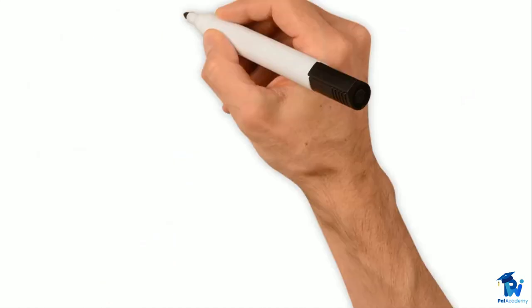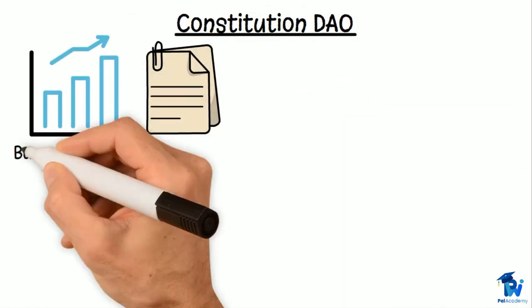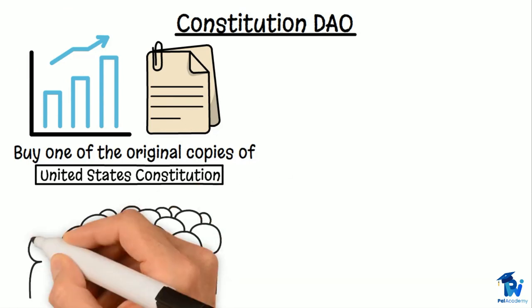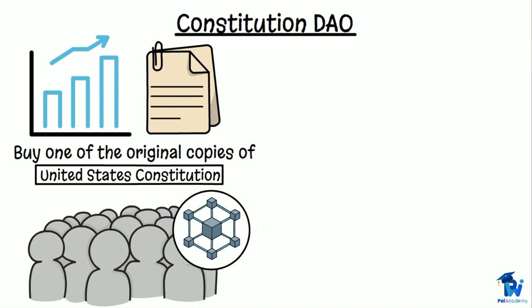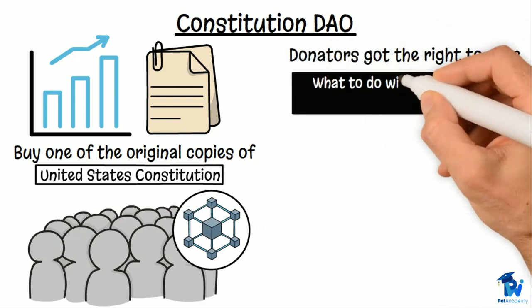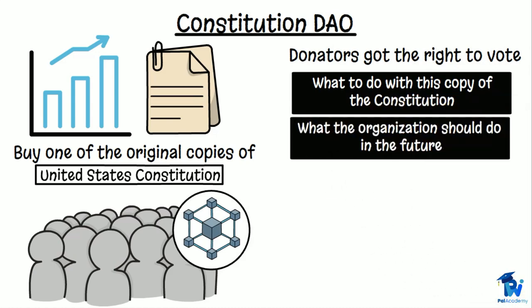An example of a famous DAO is the Constitution DAO, a group that raised money to try to buy one of the original copies of the United States Constitution. Around 30 people formed the DAO, and then offered people around the world the ability to donate to it using the Ethereum blockchain. In exchange, the donators got the right to vote on what to do with this copy of the Constitution, and what the organization should do in the future.